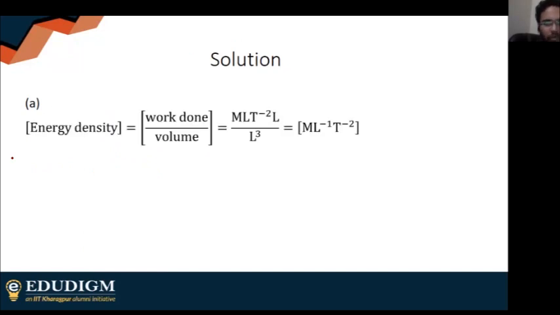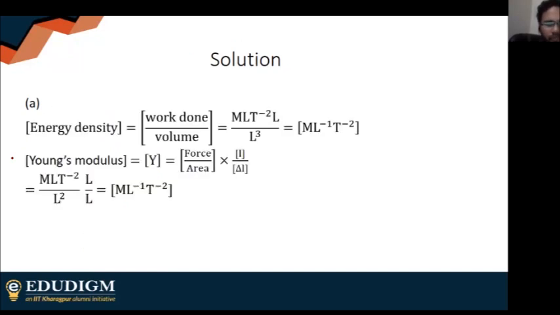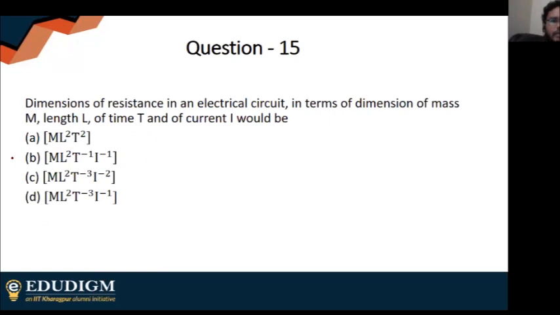Obviously, this is just showing you. So I'm guessing everyone is all right with this. Dimensions of resistance in an electric circuit in terms of dimensions of mass, length, and time, and of current I. You just have to give me the dimensions of resistance. Please don't make any calculation mistakes.